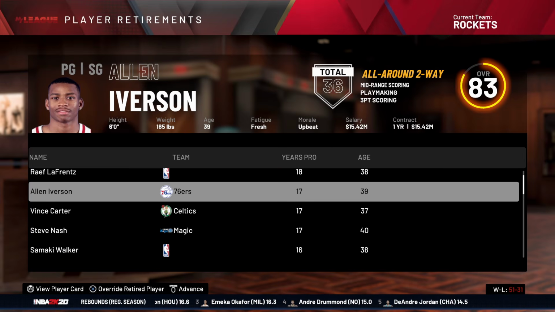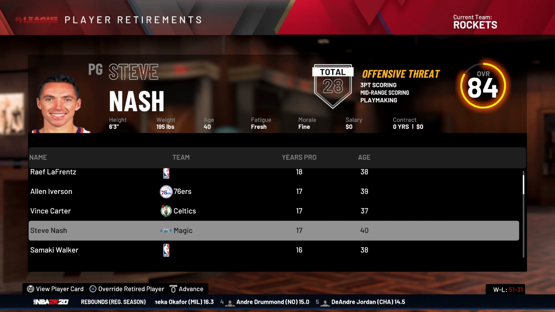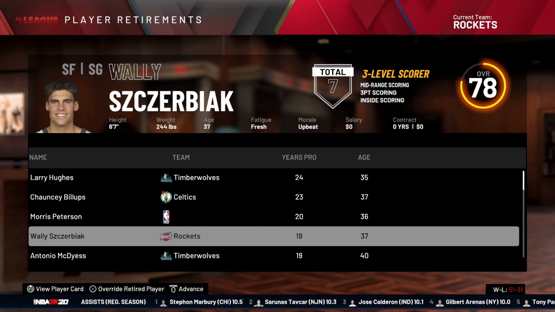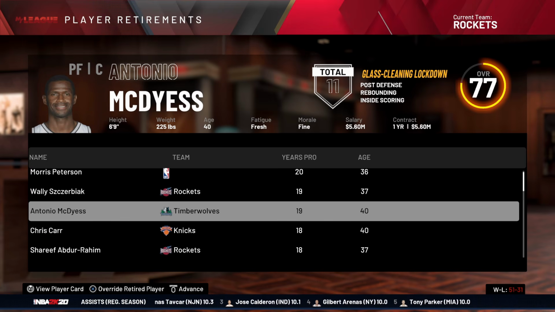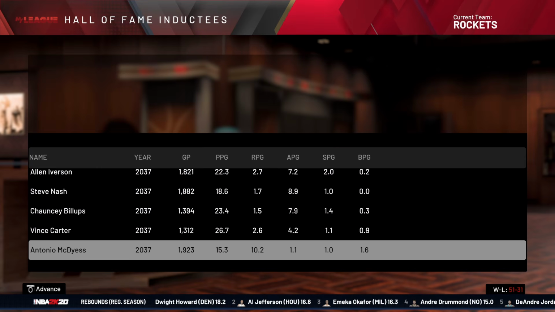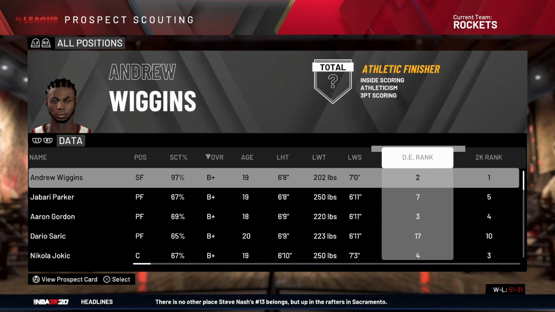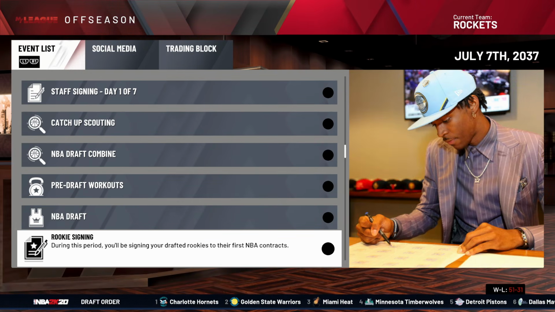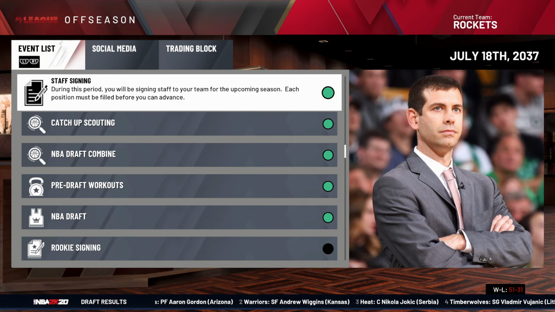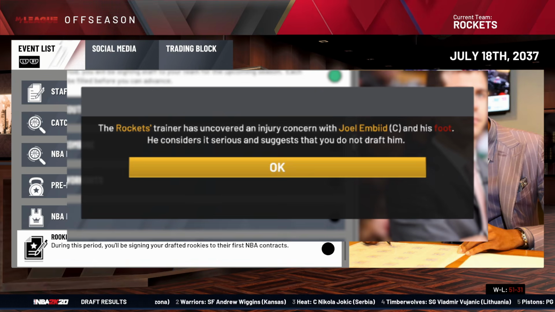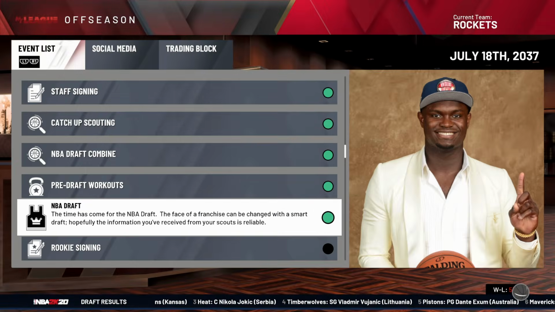Vince Carter, Allen Iverson, and Steve Nash retired. No. Wally retired. Wait, so Antonio McDyess made the Hall of Fame twice already, and he didn't even retire 3 times. The Hornets still suck. Well, at least now they can get Andrew Wiggins. Wow, we're really that far into the future? Jesus Christ. It said Joel Embiid had his ankle hurt and couldn't get drafted or something like that. That's incredible. Not incredible, but it's incredibly accurate.